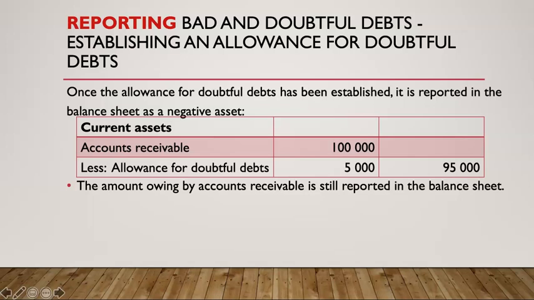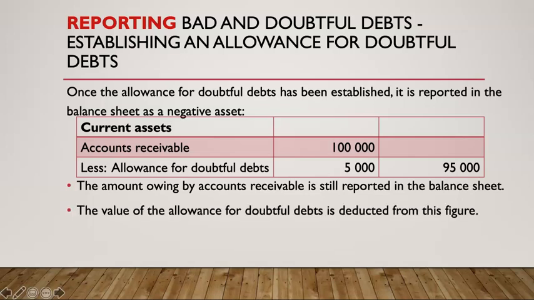So the amount owing by accounts receivable is still reported at $100,000. But the value for allowance for doubtful debts is deducted from this figure.